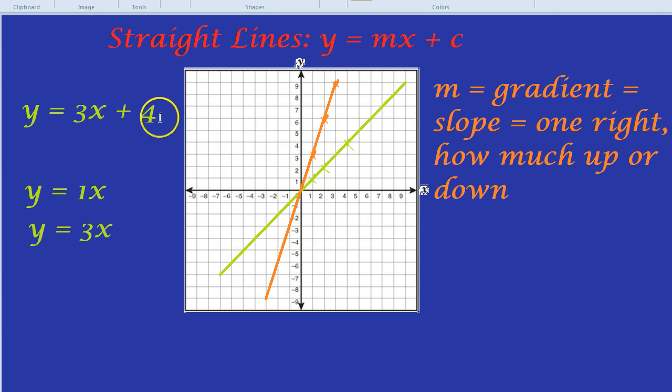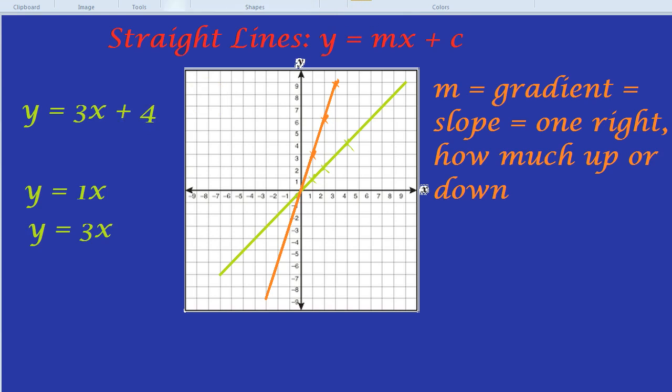Basically, the number on the end, the number on its own, is where you start out. In other words, without any gradient, let's pretend x is 0, we actually already have an advantage. We have a plus 4. So if you notice, if you put x is 0, 3 times 0 is 0, you've got y as 4. So y starts off at this number without any help from x. When x is still asleep at 0, y is already at this number, 4.